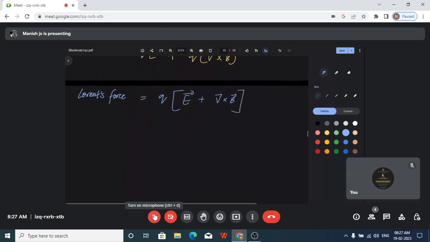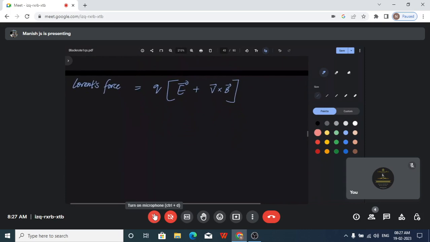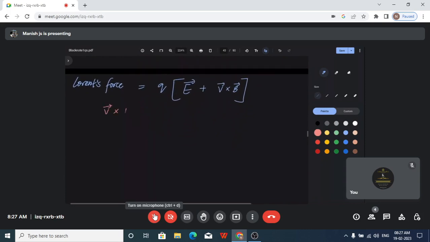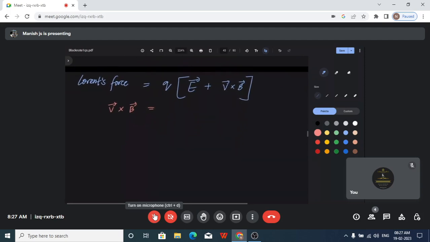This is the notation for the Lorentz force. Now what is v bar cross B bar? This was already taught. The cross product you can express in terms of the angle theta. So what is the expression? We just saw how to write A bar cross B bar. How do we express it? Yes? Could you try?